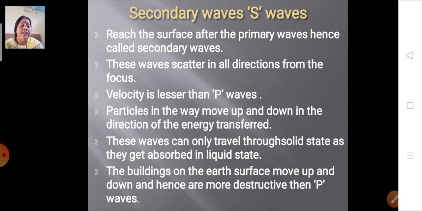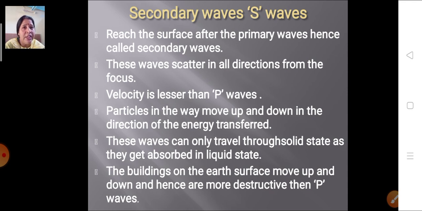Next are the secondary waves. After the primary waves, the secondary waves reach the surface. These waves scatter in all directions from the focus. Their velocity is less than the P waves. That is, the speed of the secondary waves is lesser than the P waves.